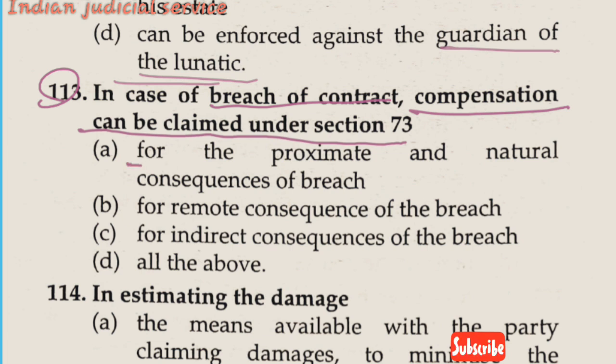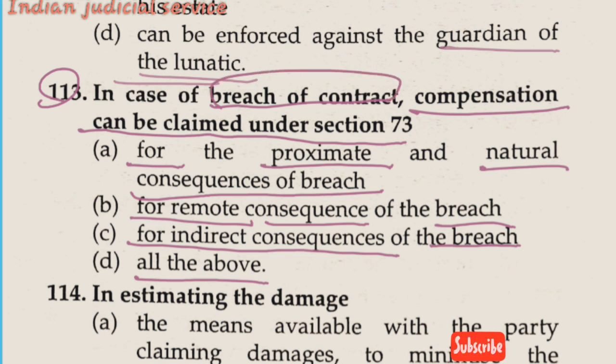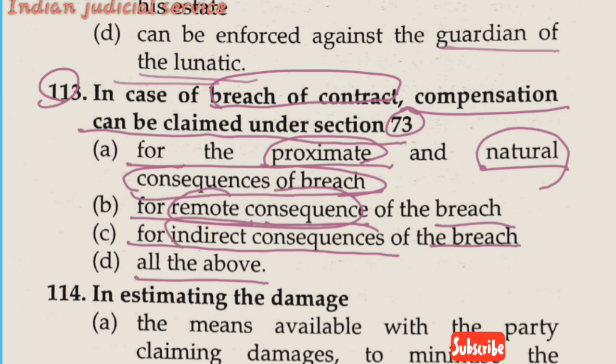Now option A, for the proximate and natural consequence of breach. Option B, for remote consequence of breach. Option C, for indirect consequence of the breach. And option D, all of the above. So it is clear here, in case of breach of contract, compensation can be claimed under section 73 for the proximate and natural consequence of the breach, not for remote or indirect consequence of the breach. So the answer is option A.